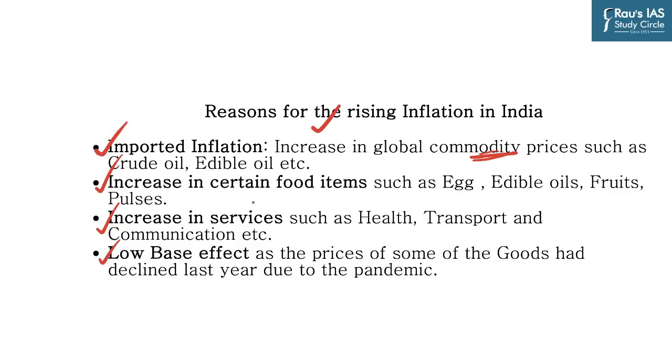Similarly, there are certain food items which are getting expensive, for example eggs, edible oils, fruits and pulses. Similarly, the prices of health, transport and communication sector services have gone up, and we know that services are included in CPI. And due to the lockdown last year, the prices of most goods had declined because of low demand. And so that is why we have a low base effect, which would reflect in higher inflation.